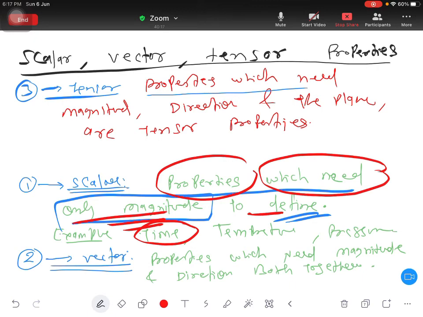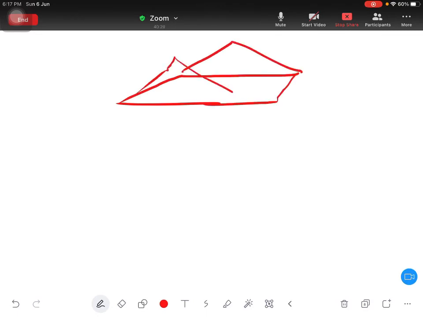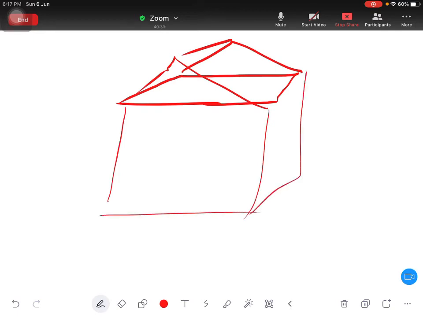Okay. Now let's understand temperature. Example. Suppose this is your house. Now in this house somewhere you have a kitchen, and in the kitchen suppose this is your stove, and on the stove you are cooking coffee. So to cook the coffee you have kept a pan.